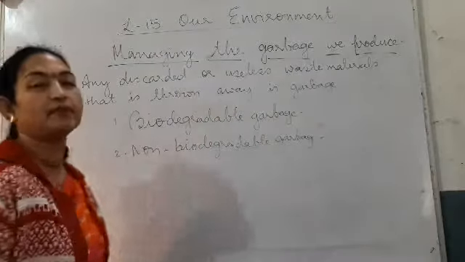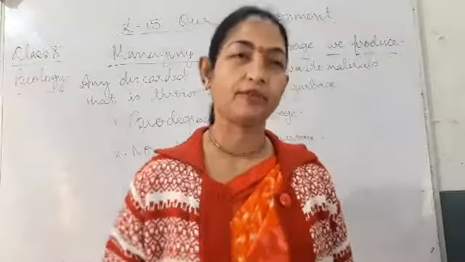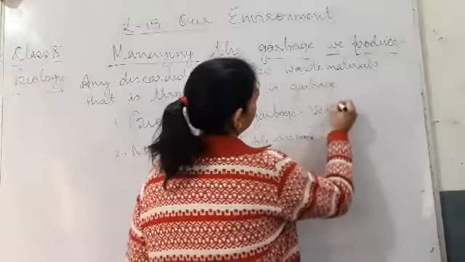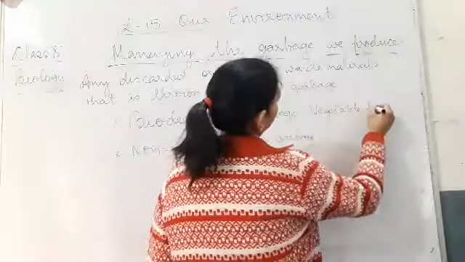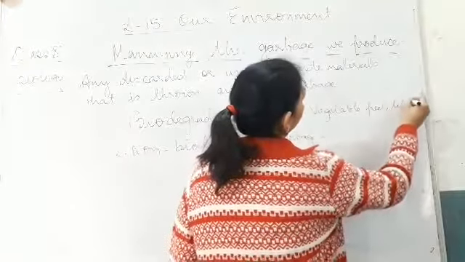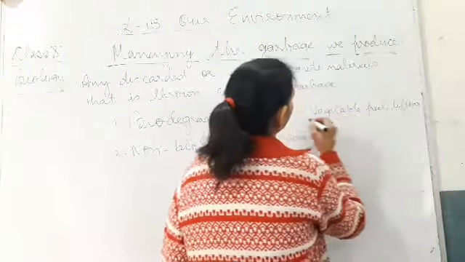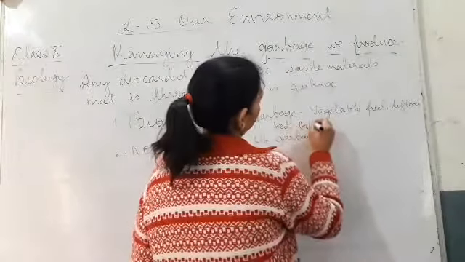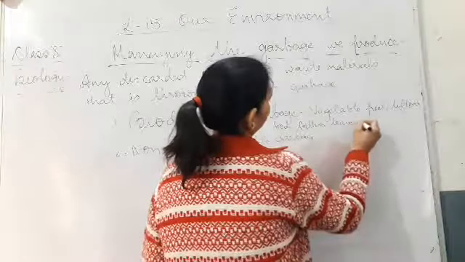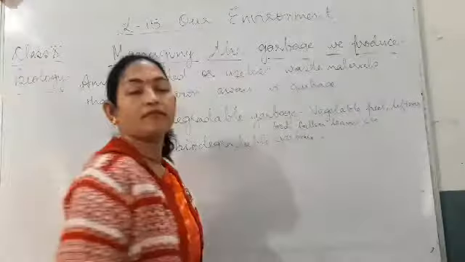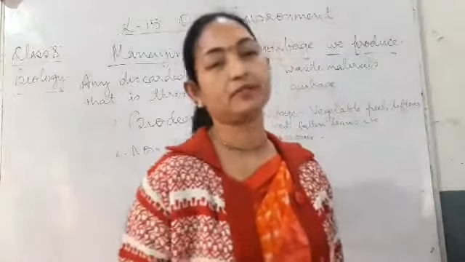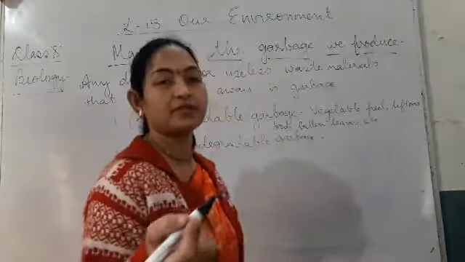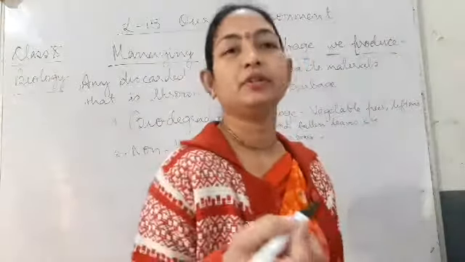If we take the example of our house, some waste is produced, like vegetable peel, leftover food, then fallen leaves, etc. Human waste is also biodegradable, animal waste is also biodegradable. Plant waste in the garden, if some plant has died, that is also biodegradable.